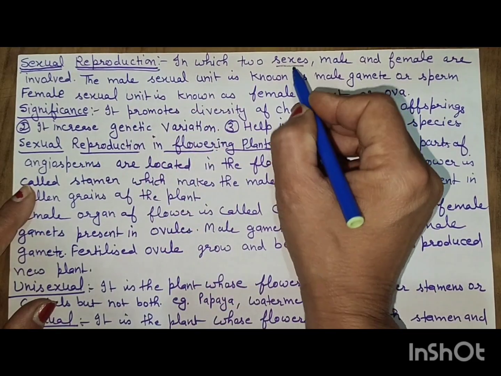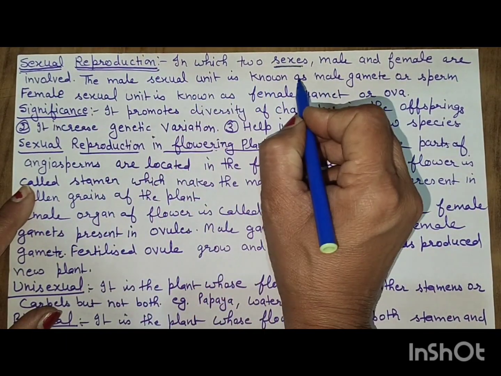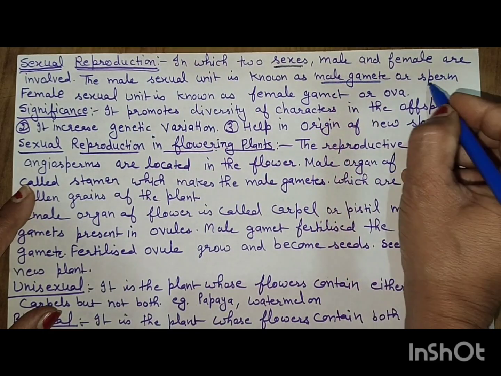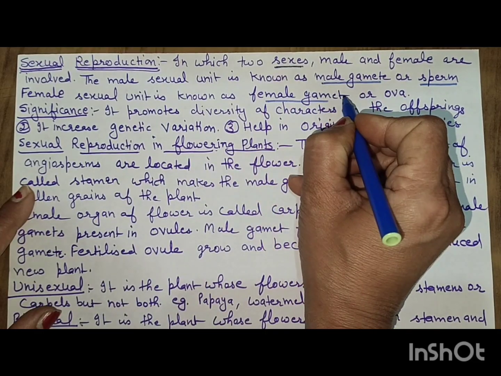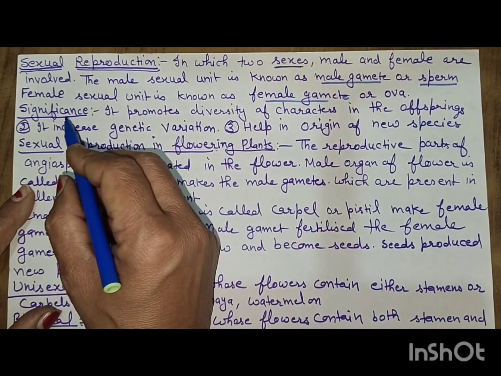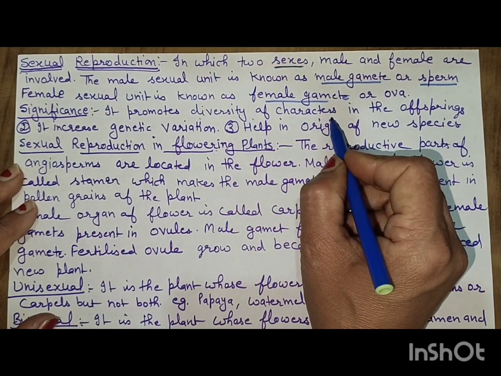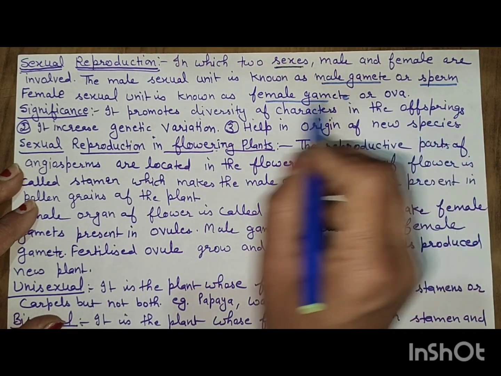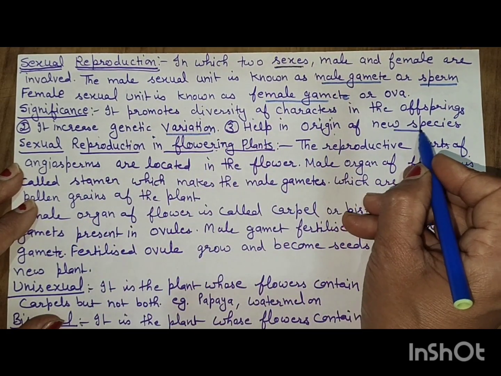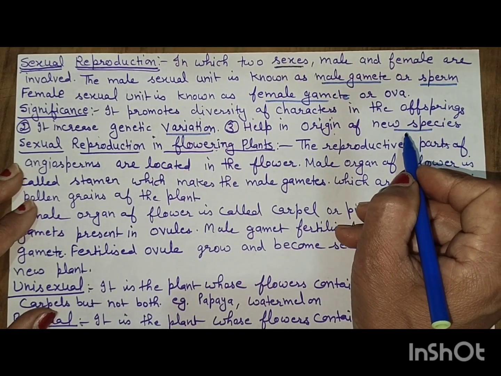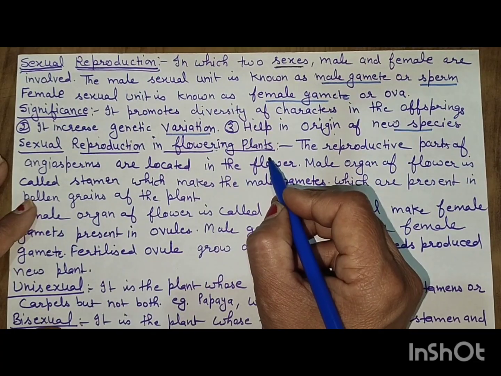Sexual reproduction is one in which two sexes, male and female, are involved. The male sexual unit is known as the male gamete or sperm and the female sexual unit is known as the female gamete or ova. What is the significance of sexual reproduction? It promotes diversity of character in the offspring. It increases genetic variations. It helps in the origin of new species, which means it helps in the evolution of new species.